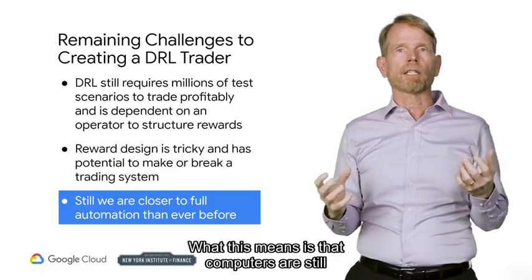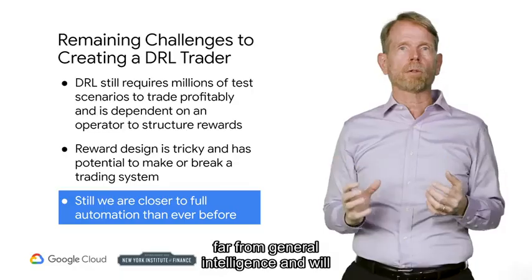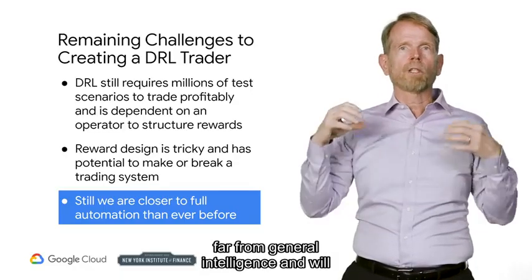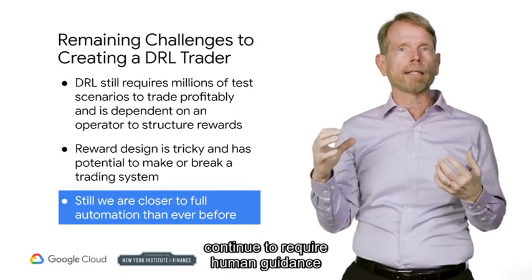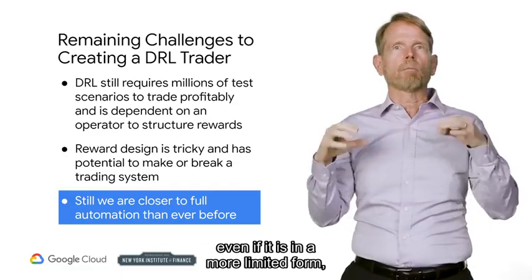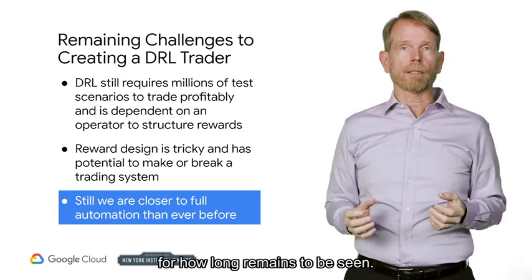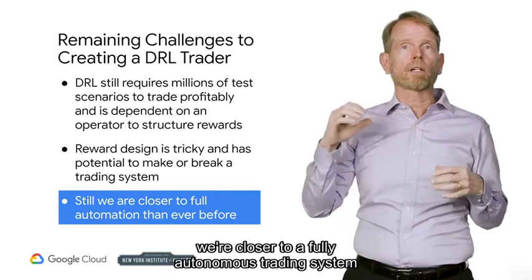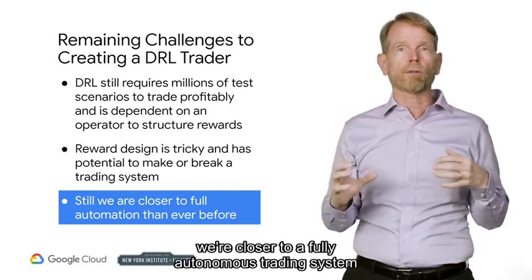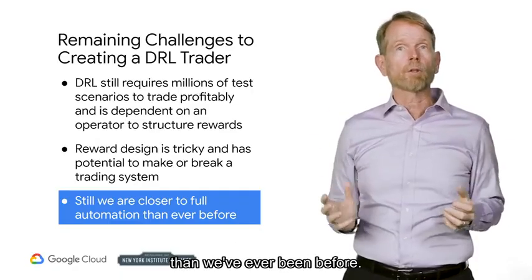What this means is that computers are still far from general intelligence and will continue to require human guidance, even if it is in a more limited form. For how long remains to be seen. But as things stand, we are closer to a fully autonomous trading system than we have ever been before.